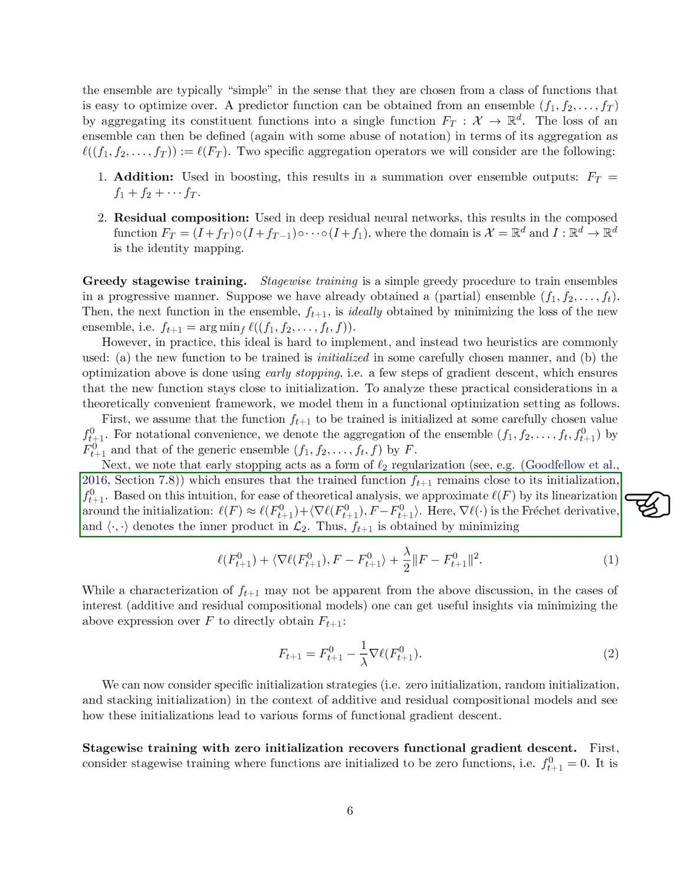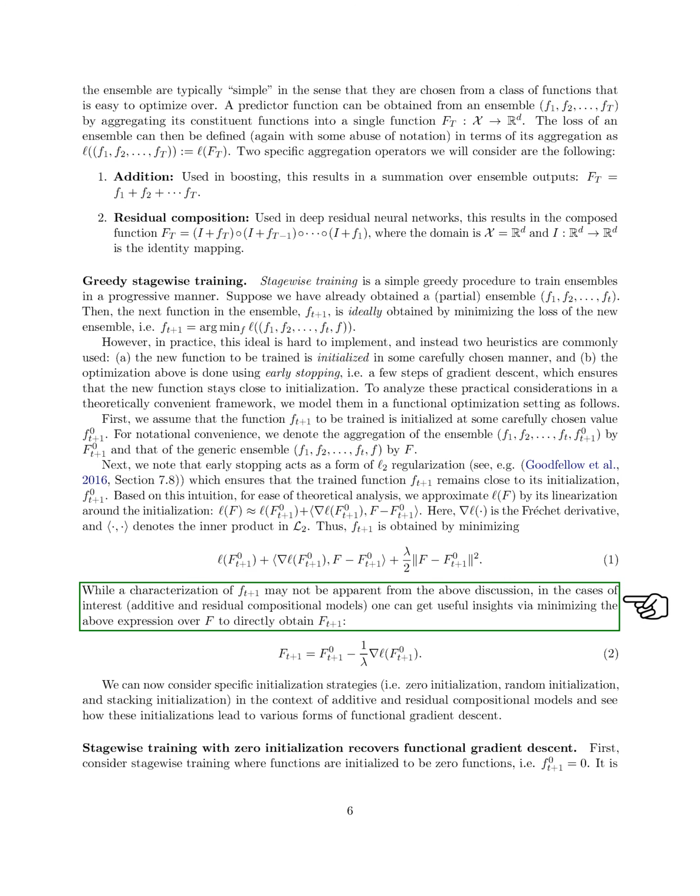For theoretical analysis, we approximate the loss function L(F) by linearizing it around the initialization F_{t+1,0}. This approximation involves the Frechet derivative and the inner product in L_2. By minimizing this approximation, we obtain f_{t+1}.